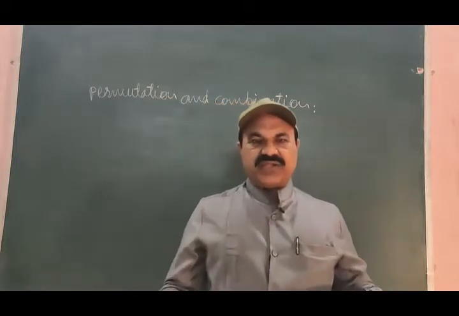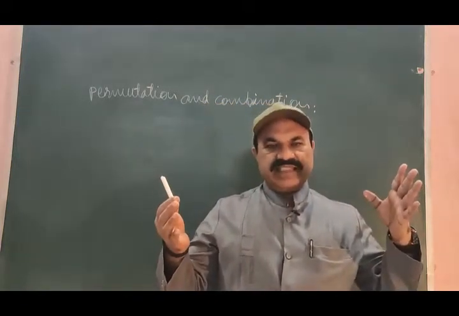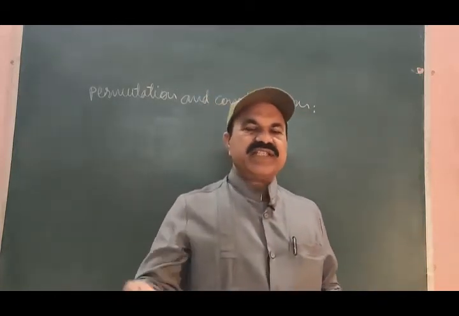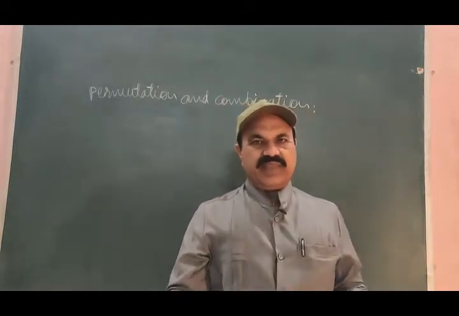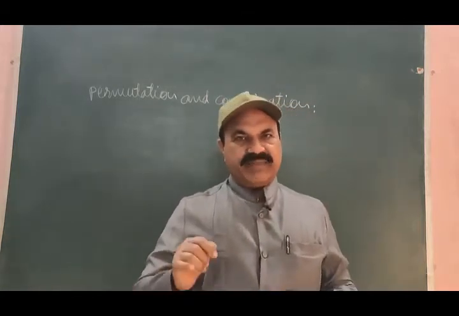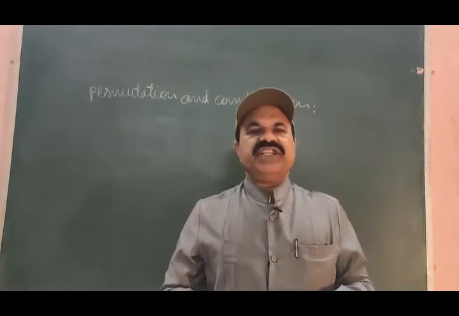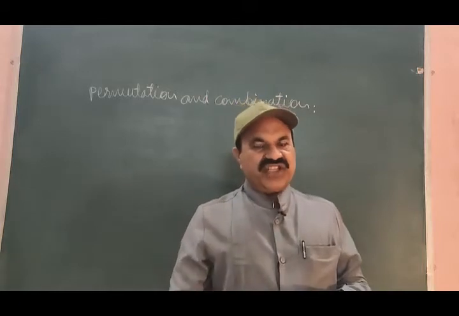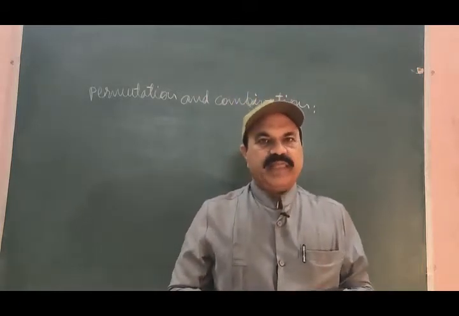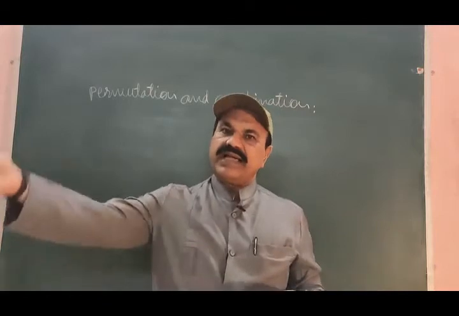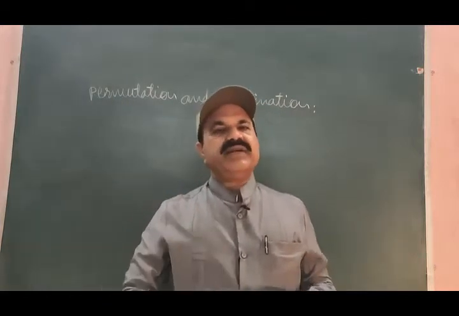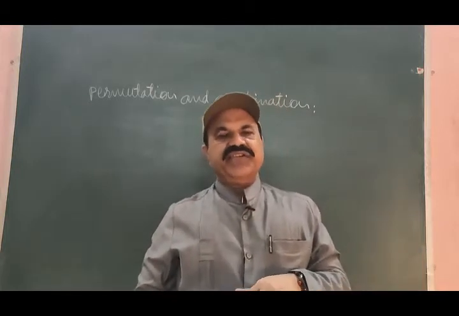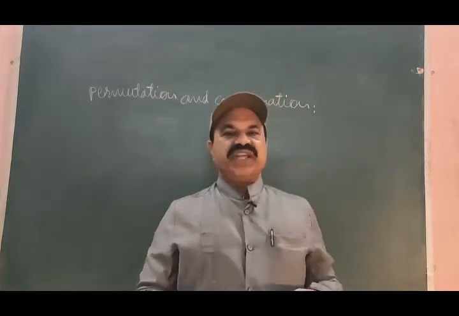Meaningful arrangements of distinguishable objects is known as combination, whereas meaningful as well as meaningless arrangement of the distinguishable objects is known as permutation.